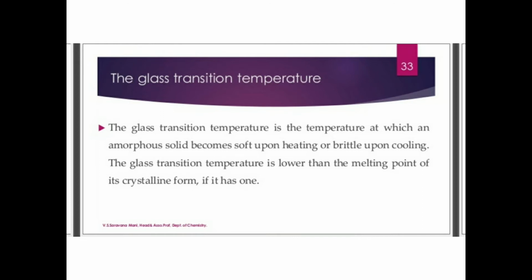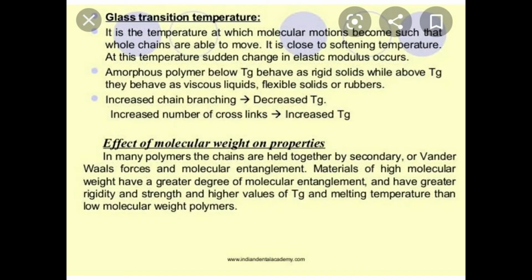This is the explanation about glass transition, right? Once again I repeat, it is the temperature at which molecular motions become such that whole chains are able to move. It is close to the softening temperature of a particular material. At this temperature, a sudden change in elastic modulus occurs.